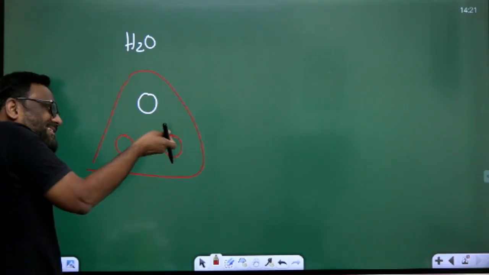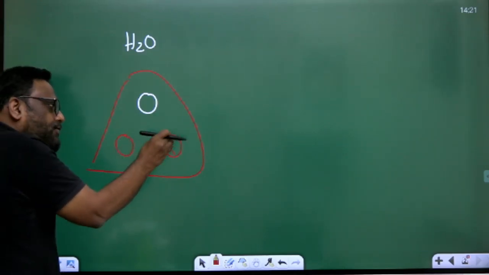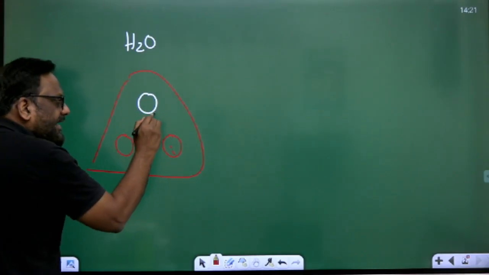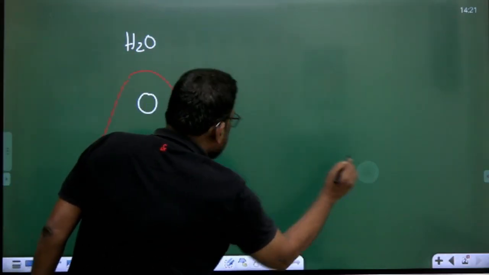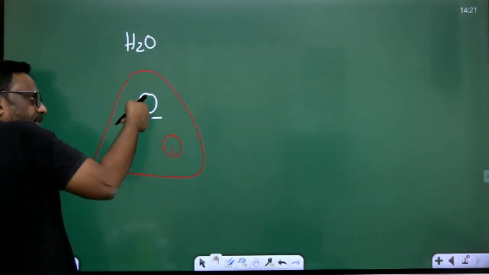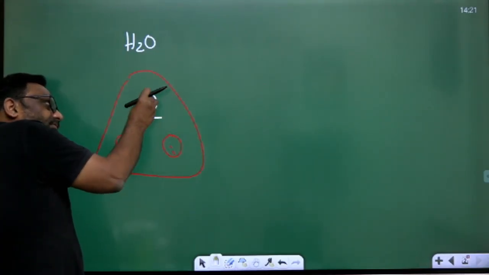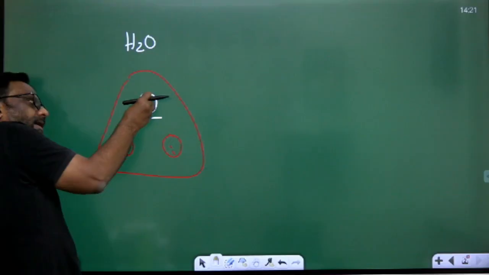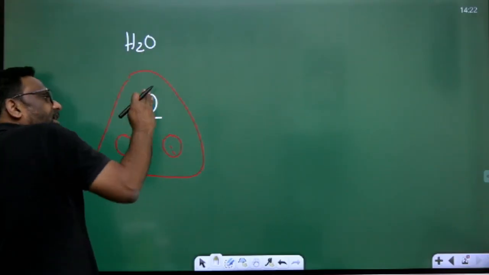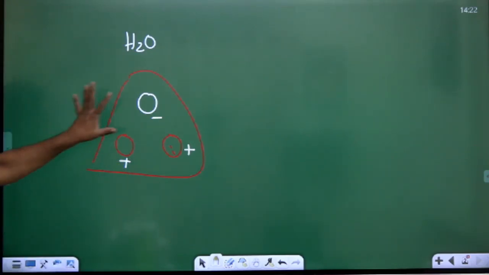So when oxygen is taking or sharing hydrogen's electrons, if you see the net polarity, those electrons actually belong to hydrogen, but they are being shared with oxygen. As oxygen is having more electrons, it will assume negative charge, and since hydrogen's own electrons are shared, it will have a positive charge. Okay. Now this is clear.